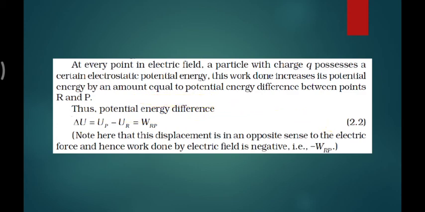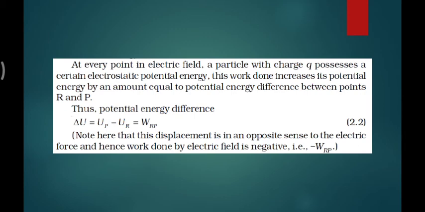Obviously you are coming towards the other source, which is capital Q, so the potential will increase. It is trying to stop because repulsion force is there, so the potential energy is more. When you are coming from the R point to the P point, you are feeling the repulsion force, which tries to stop your acceleration towards the point capital Q, so you slow down.